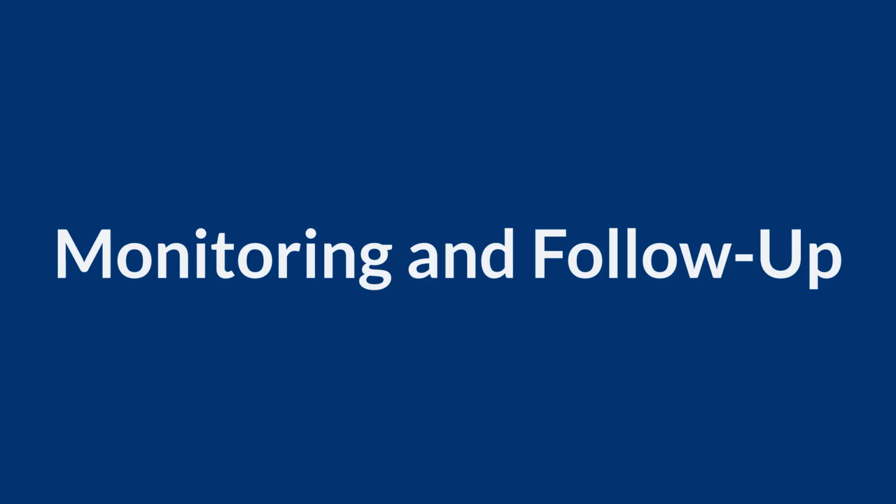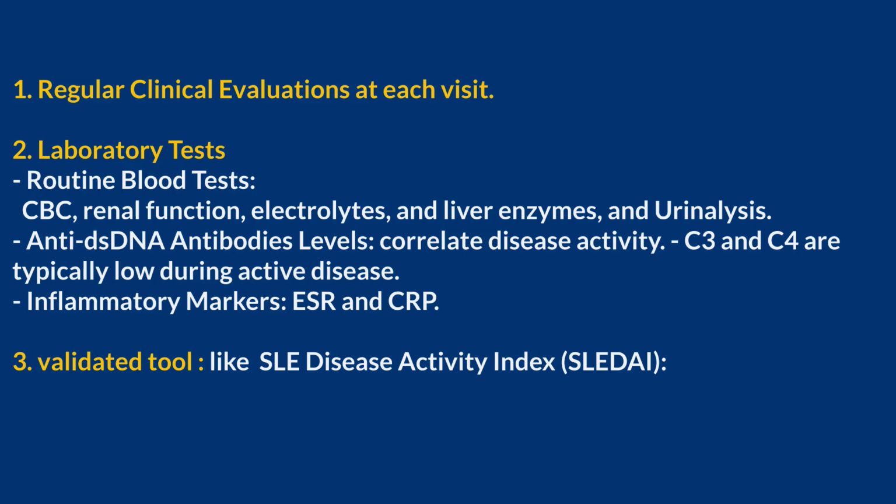Monitoring and follow-up. 1. Regular clinical evaluations. Conduct comprehensive assessments at each visit to evaluate symptoms and organ function. 2. Laboratory tests. Routine blood tests. Complete blood count. Monitor for anemia, leukopenia, and thrombocytopenia. Comprehensive metabolic panel. Assess renal function, electrolytes, and liver enzymes. Urinalysis. Check for proteinuria and hematuria, which can indicate renal involvement. Anti-double-strand DNA antibodies. Levels often correlate with disease activity, especially renal involvement. Increasing levels can signal a disease flare.